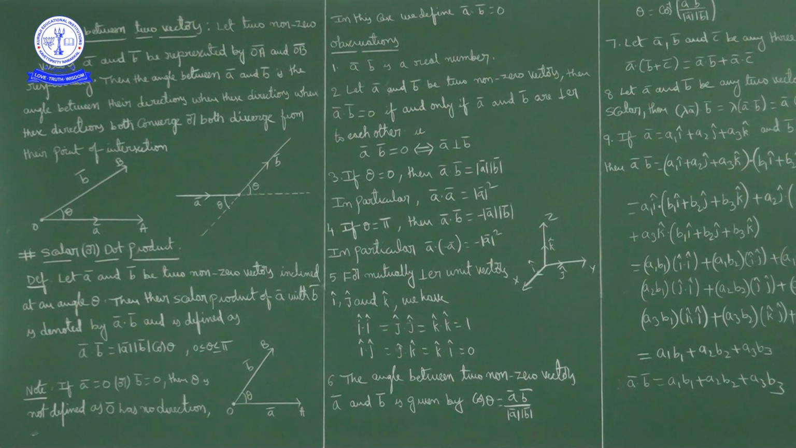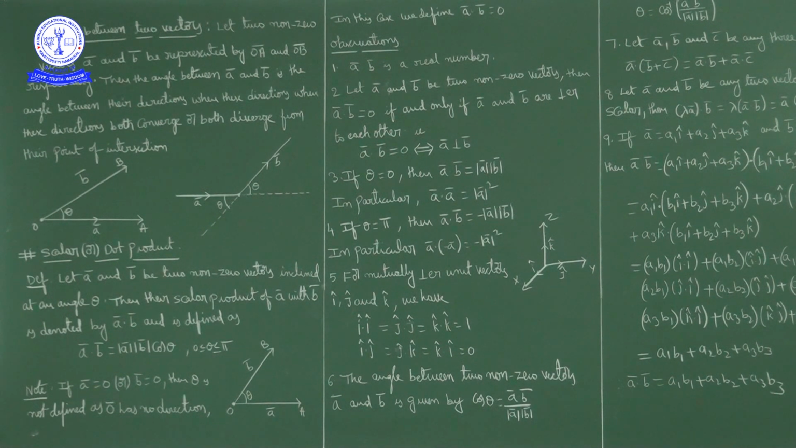Okay, if theta is pi by 2, cos pi by 2 is what? 0. So a bar dot b bar equal to 0, what is it meaning? The angle between a bar and b bar is 90 degrees, meaning vector a bar and vector b bar are perpendicular to each other.